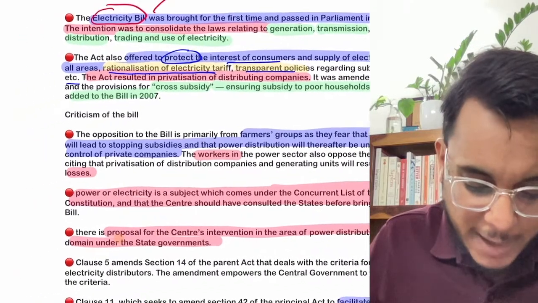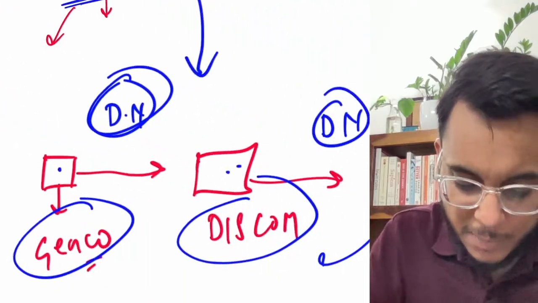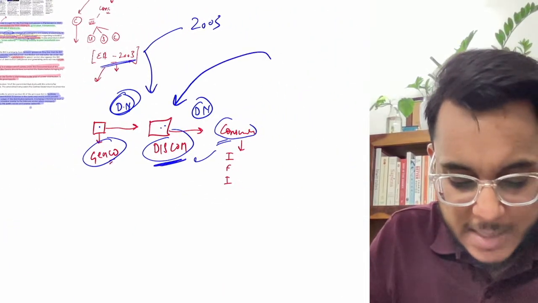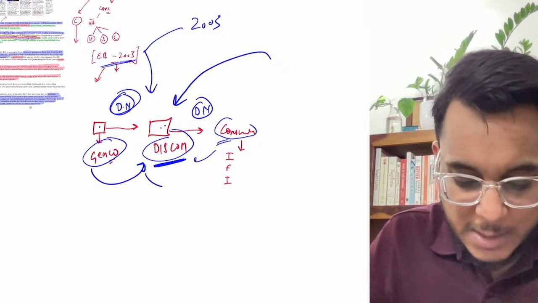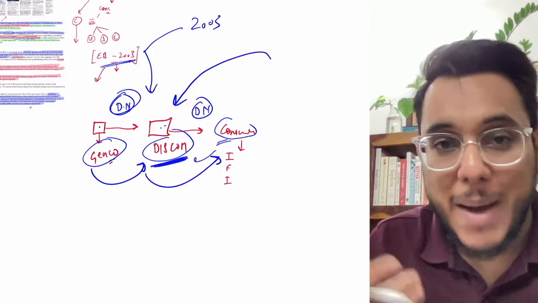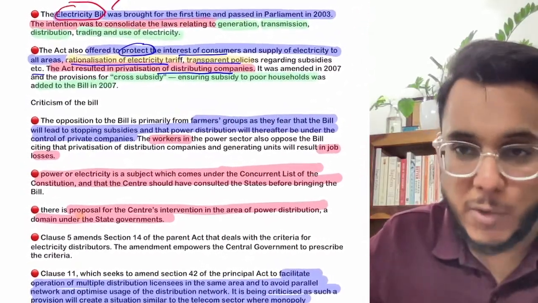Now guys, this particular act also resulted in privatization of the distribution companies. So guys, please see here on this particular picture. I told you that these distribution companies procure the electricity from the generators and then provide this electricity to the consumer. So these distribution companies got privatized by the Electricity Act of 2003, which was brought.